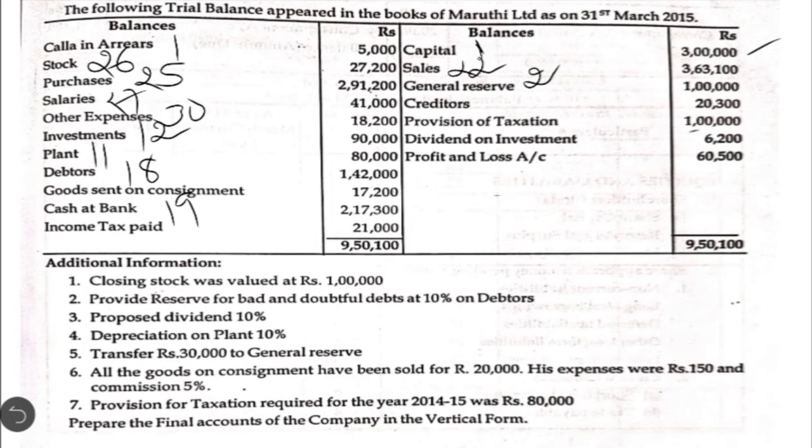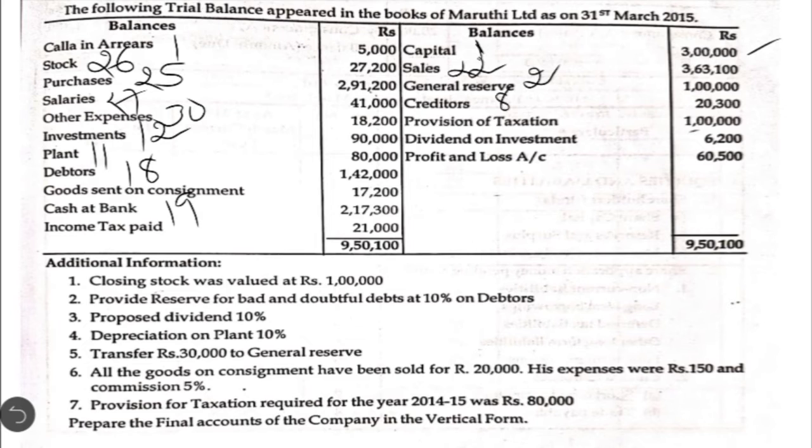Creditors we are going to show in note number 8, that is trade payable. Provision for taxation given in the trial balance. As I said in the previous session also, if the provision for taxation is given in the trial balance, it is the provision for taxation created during the last year. Okay, we will discuss about that little later.